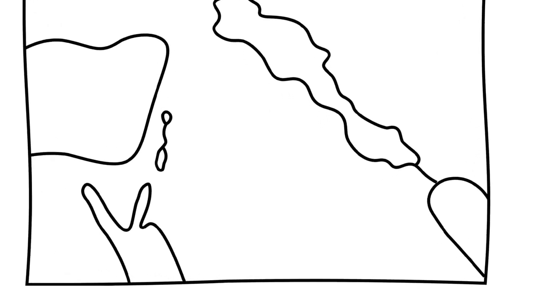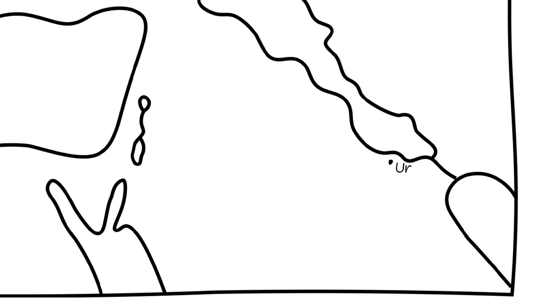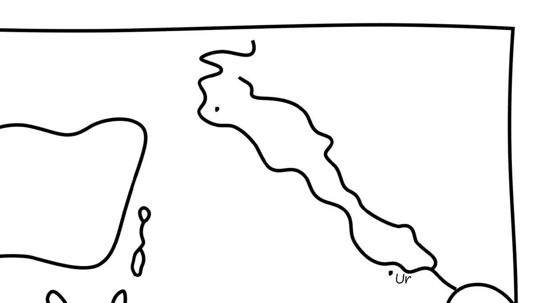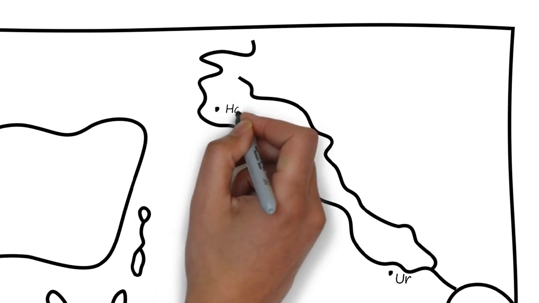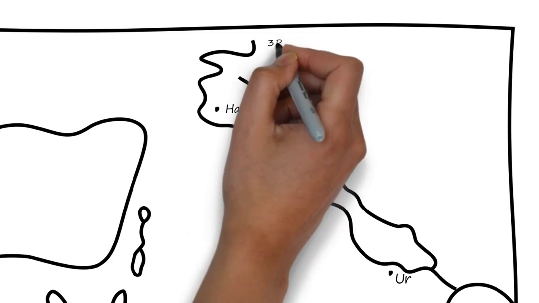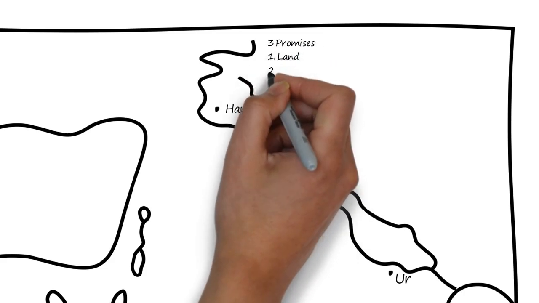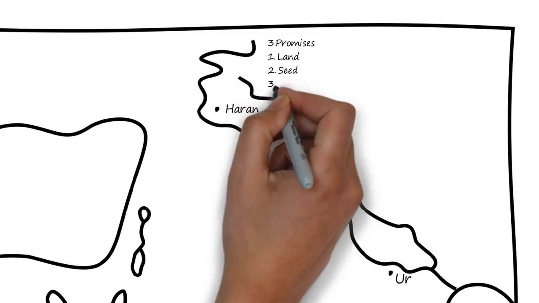In this part 1 video of Lesson 5, let's do a brief review of what you have learned so far. Abram was born in Ur of the Chaldeans. Sarai, Abram, Lot, and Terah left Ur and moved to Haran, where Terah died. While in Haran, Abram received the 3 promises from God: land, seed, and blessing.